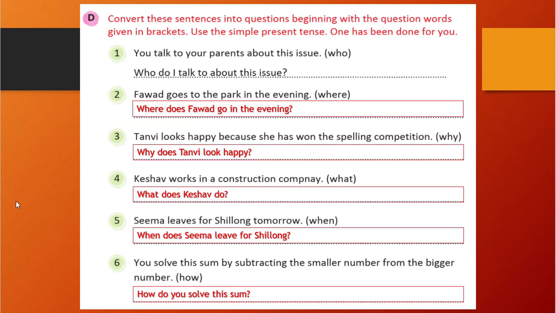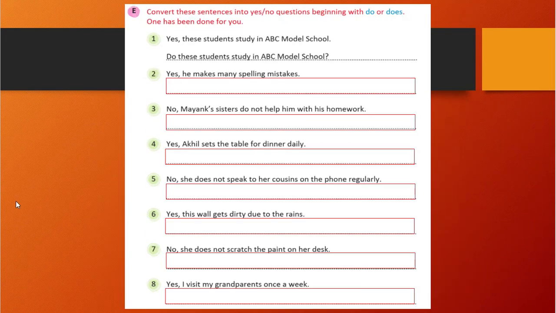Okay. So let's see further in the exercise, that is E. Now we need to create a yes/no question with do. So you know how to form the question. First we will write do, then we will write he, she, it, or a singular noun, I, we, any is there. Then we will write the verb, and the remaining part, the object, we will write further, with a question mark, right? You see here, I will show you.